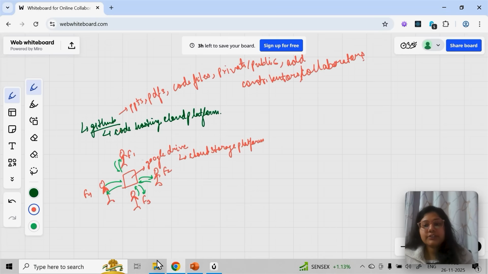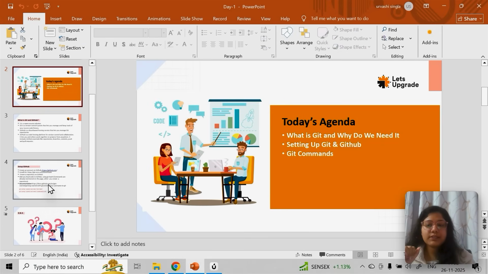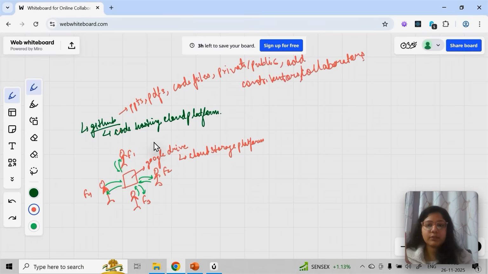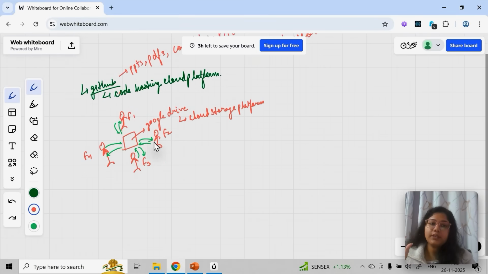You can add contributors, you can add collaborators, you can do all of it. So here, just like you create a profile on Gmail, on Instagram, on Facebook, on LinkedIn, in the same way you have to create a profile on GitHub. I will give you all the links and everything. The setup part we will see later in one go. Firstly, we'll just try to understand GitHub and Git. So this is the main idea of GitHub.